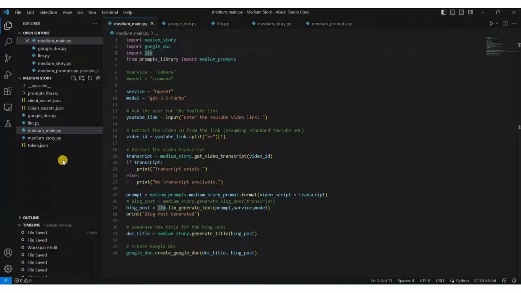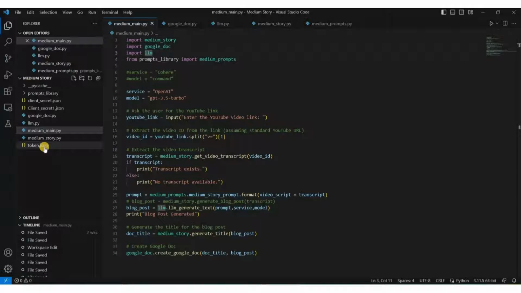For example, you want to use your own Google account. You want to write content in your own Google document account, right? So you won't be able to write if this token JSON file is here. So you have to remove this, right? So what I will do, I will remove this